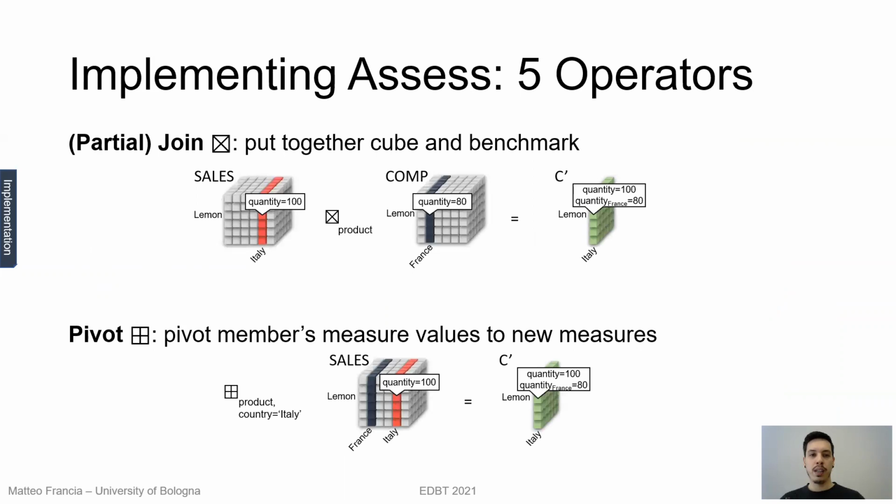Then we have the join and the pivot operators. Basically, join puts together the cube and the benchmark. So it's like a drill across.